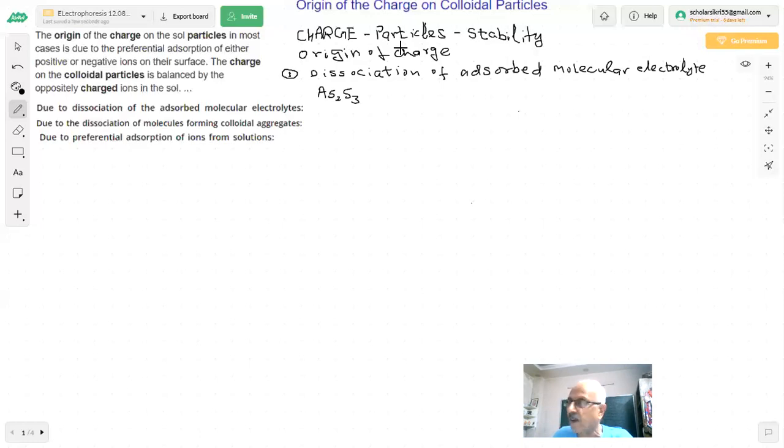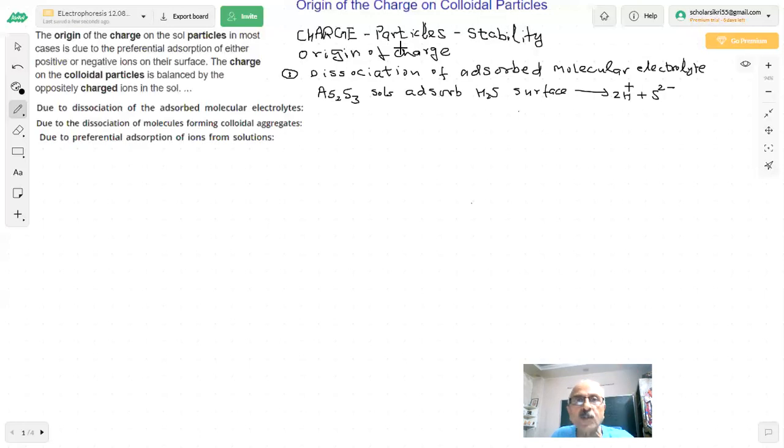These sols adsorb H2S on their surface, and the H2S undergoes dissociation to form 2H+ and S2-. So H2S is dissociated on the surface of As2S3.